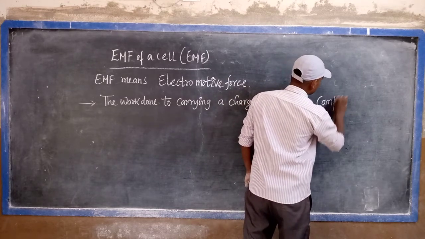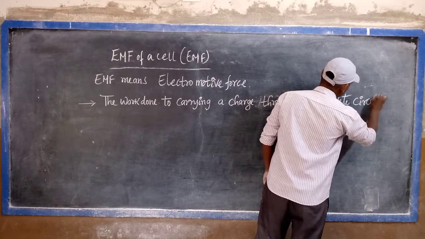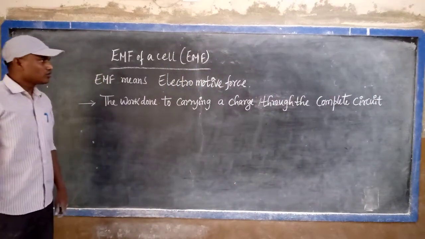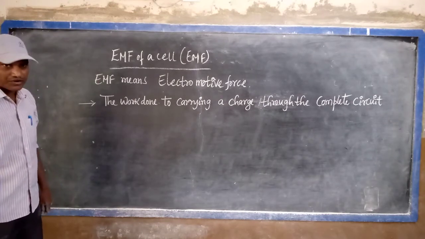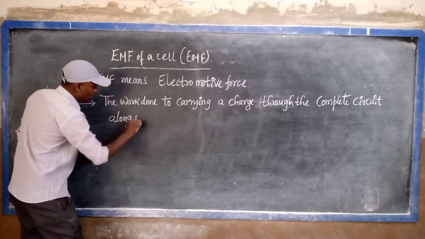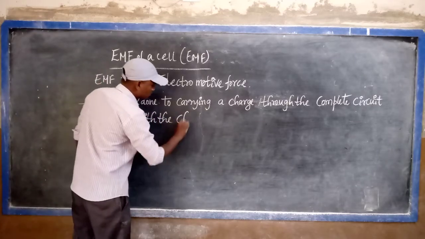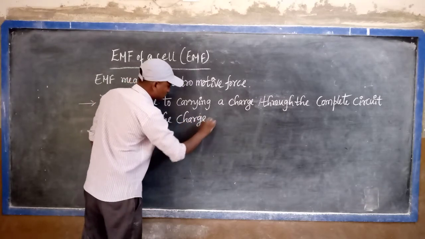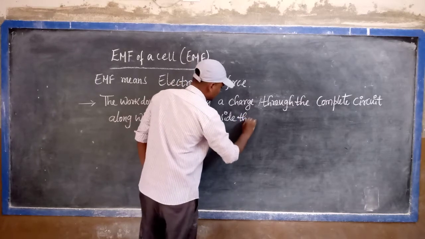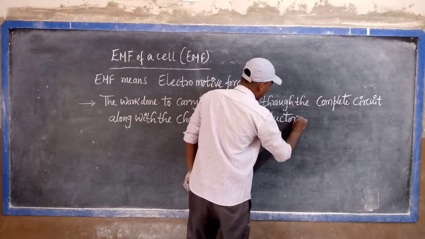through the complete circuit. The work done in carrying a charge through the complete circuit, along with the charge inside the conductor, is called electromotive force.